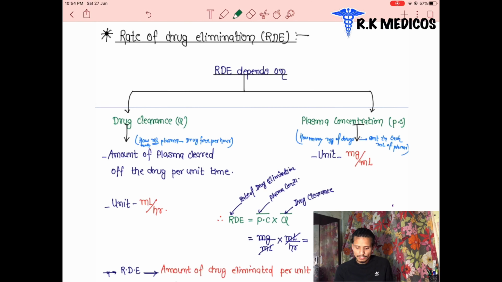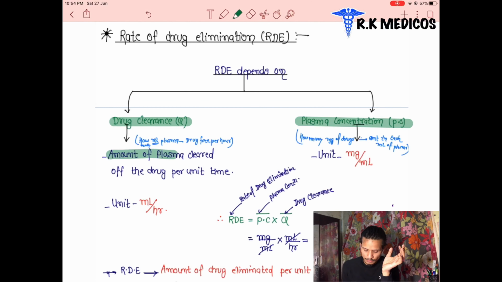Next is the rate of drug elimination. What is the rate of drug elimination? It is the amount of drug eliminated per unit time. It means the amount of drug that should be eliminated in a given time, for example in 1 minute. That is called the rate of drug elimination: in what time what amount of drug gets eliminated.